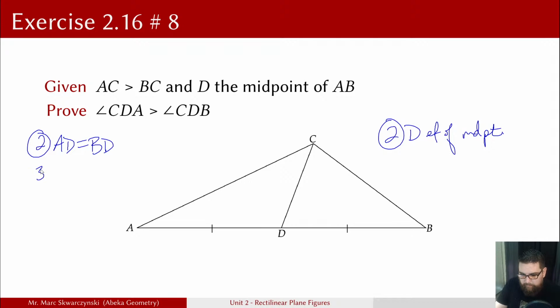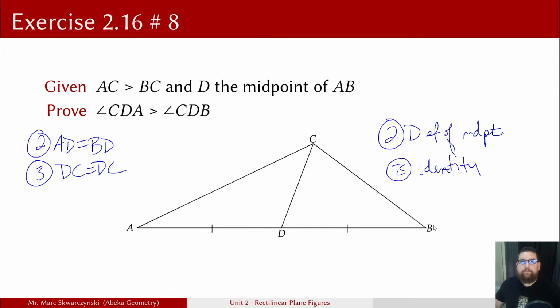Number 3, we are given in our supplement that DC is equal to DC. Anytime we have something equal to itself, we just write identity as the reason, because of course something is going to equal itself. Okay, unfortunately we can't write "duh" as a geometry reason, so we use identity. We just think "duh" every time we use it. And then finally we're given that angle ADC is greater than angle BDC.